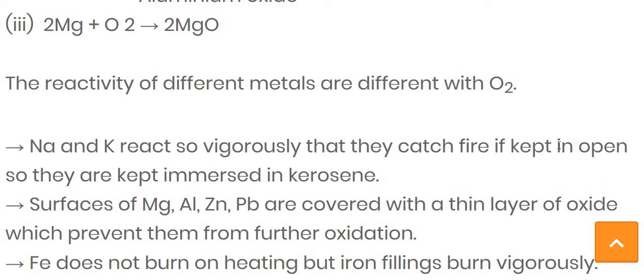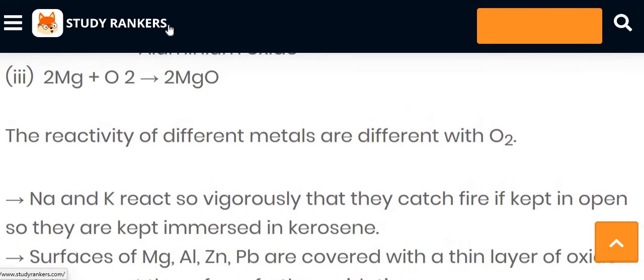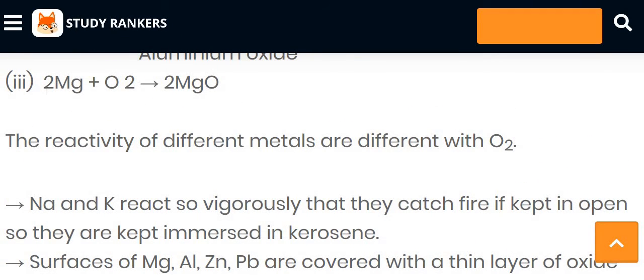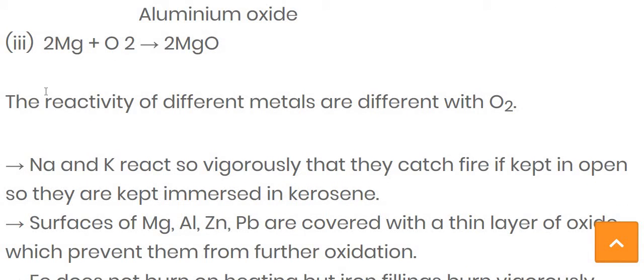The magnesium reacts with the oxygen to form MgO, that is the magnesium oxide. Here the oxygen is 2 on the reactant side, so we have to keep the 2 in front of the product side. But while balancing the oxygen, the Mg also becomes 2, so we have to write 2 in front of the Mg. So the balanced equation is obtained. The reactivity of different metals with oxygen is different.